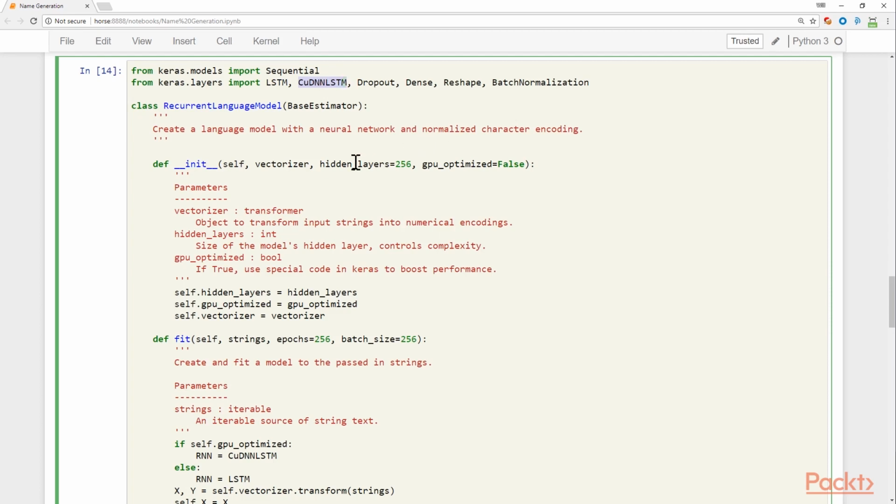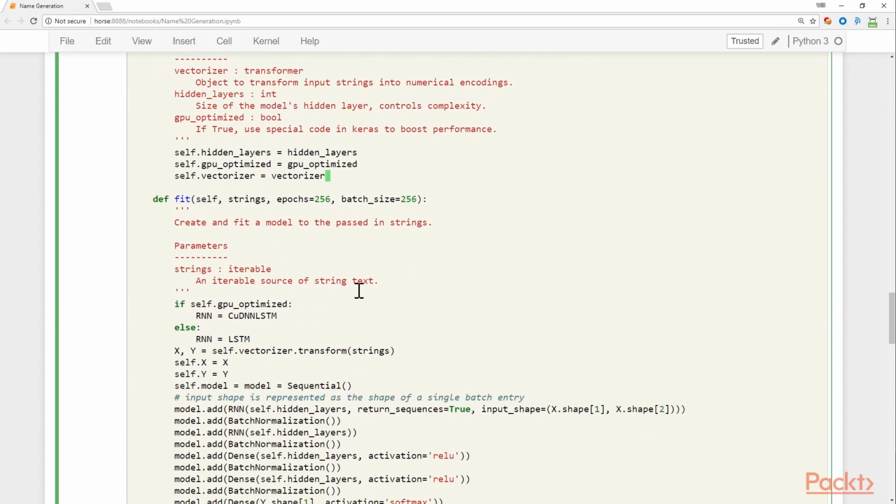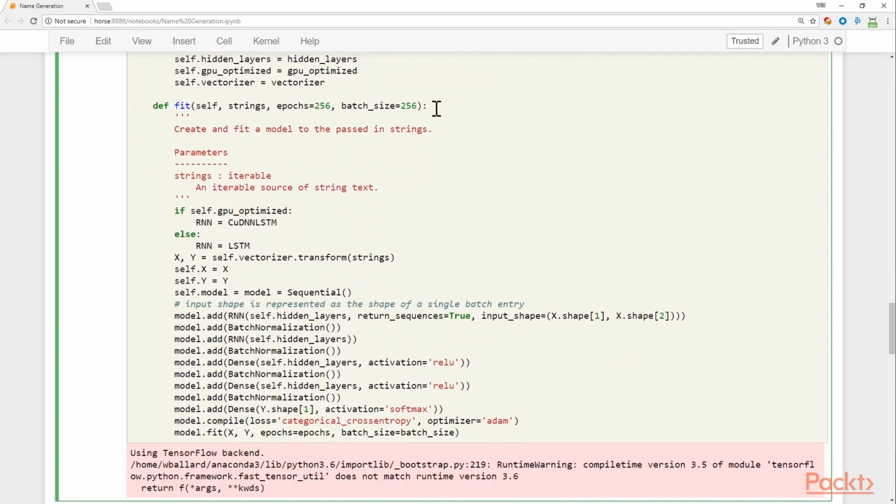And if you have an NVIDIA GPU, I recommend you use it. So I set up a GPU optimized flag to pass to the constructor here. And it'll use this version, and it is way faster. It's 20 or 30 times faster in my testing. So for the fit of the model, we send in the strings, and we have the number of epochs, which is the iterations, and the batch size, the number we iterate on each time. And then if we're GPU optimized or not, we switch out what we're using for our recurrent neural network information.